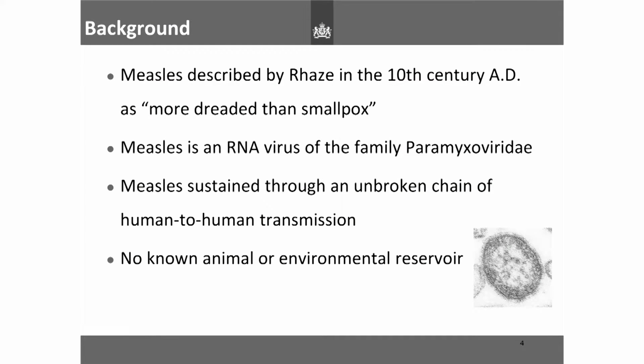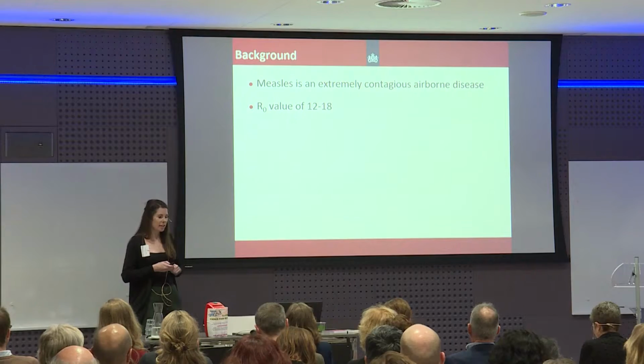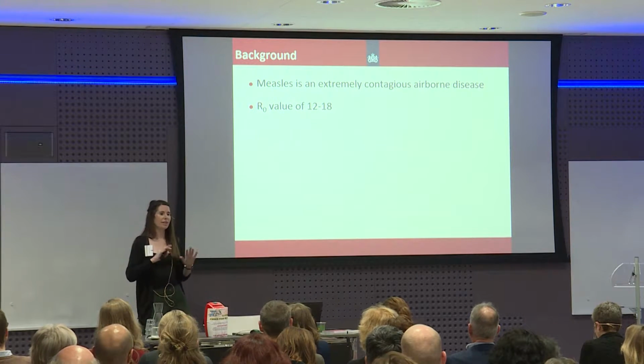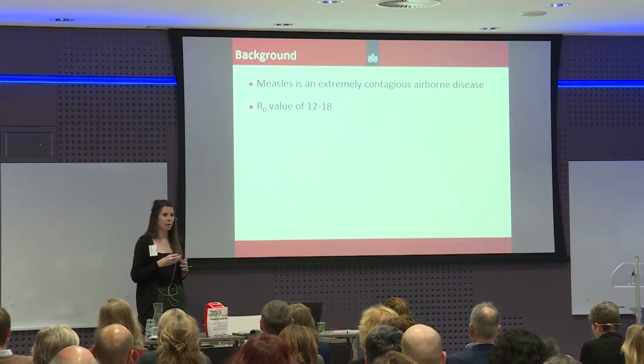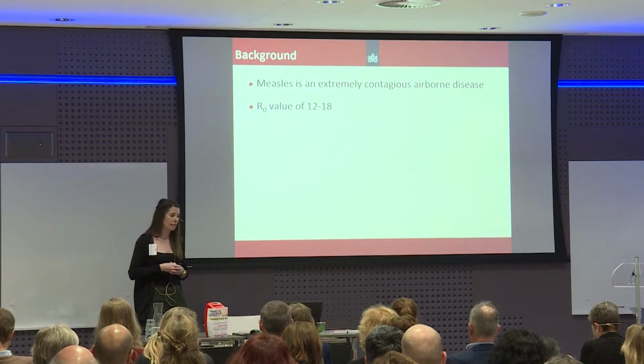So measles has been around for a very long time. It was first described in the 10th century as more dreaded than smallpox. Smallpox is gone, but measles still is very much around. Measles is an RNA virus of the family Paramyxoviridae, and it is sustained through an unbroken chain of human-to-human transmission, and there's no known animal or environmental reservoir. Measles is an extremely contagious airborne disease, and it is the most infectious disease, and I think that's probably one of the reasons why it's very interesting.